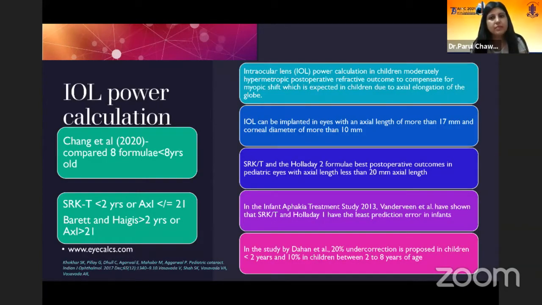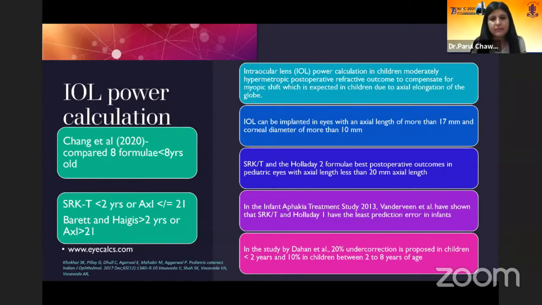For intraocular lens power calculation in children, we should prefer a moderately hyperopic outcome to compensate for the myopic shift which is expected in children due to axial elongation of the globe. IOL can be implanted in eyes with an axial length of more than 17 mm and a corneal diameter of more than 10 mm. SRK/T and Holladay 2 formulae give the best post-operative outcomes in pediatric eyes with axial length of less than 20 mm.